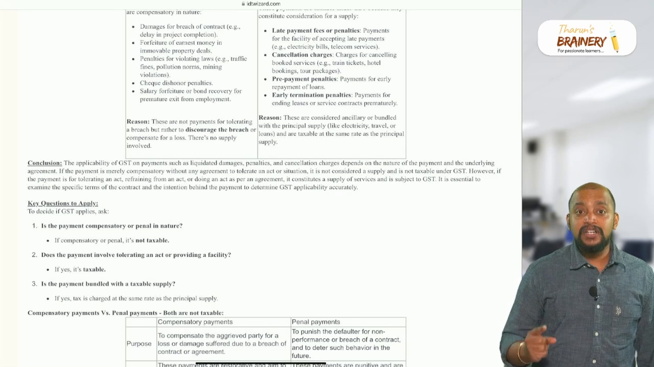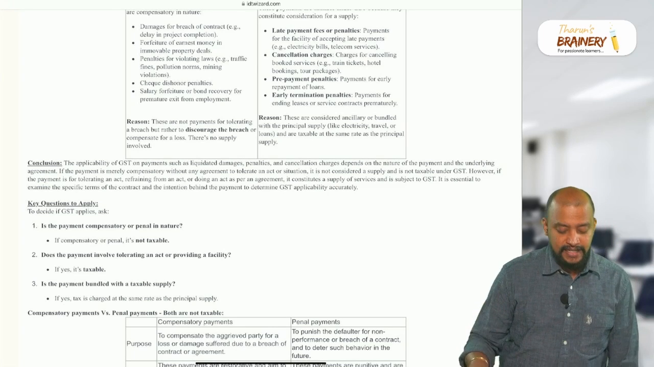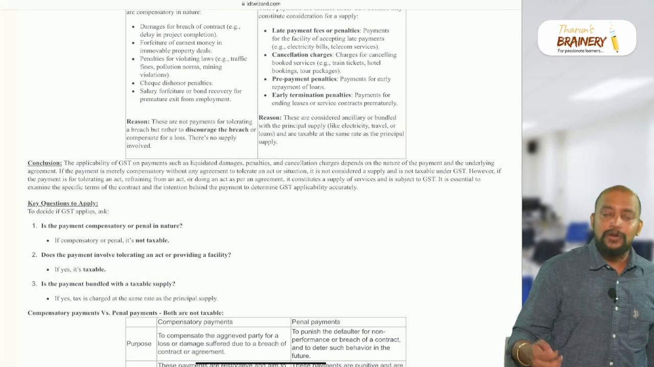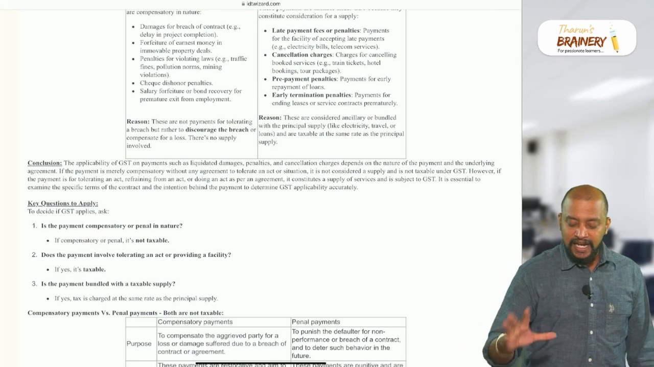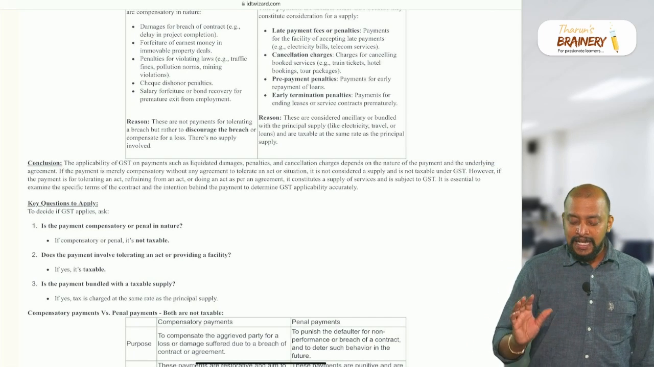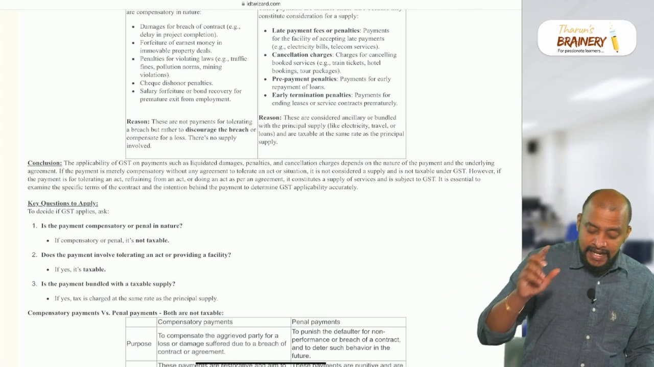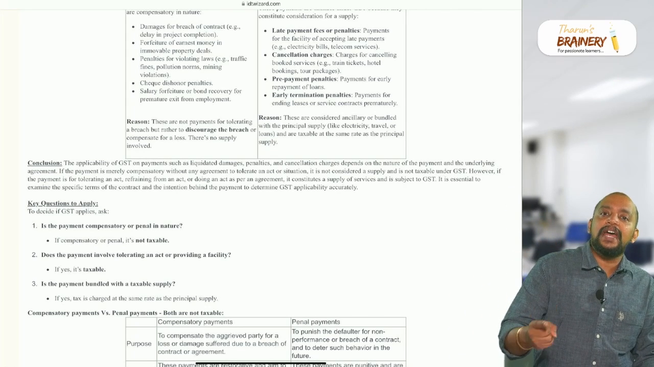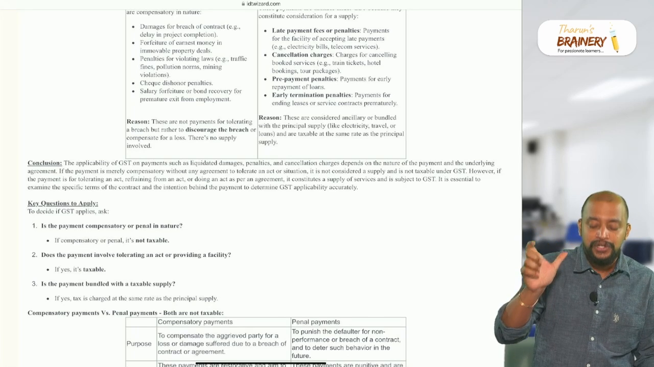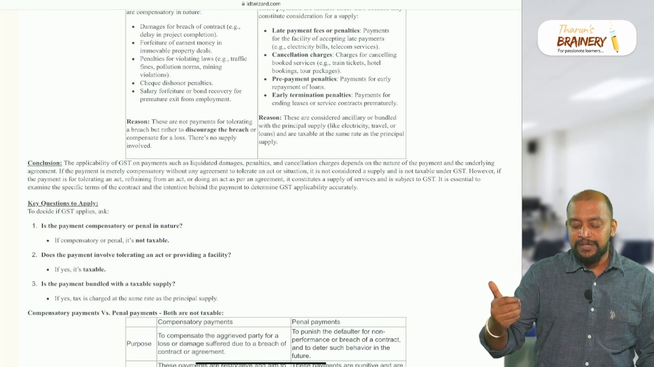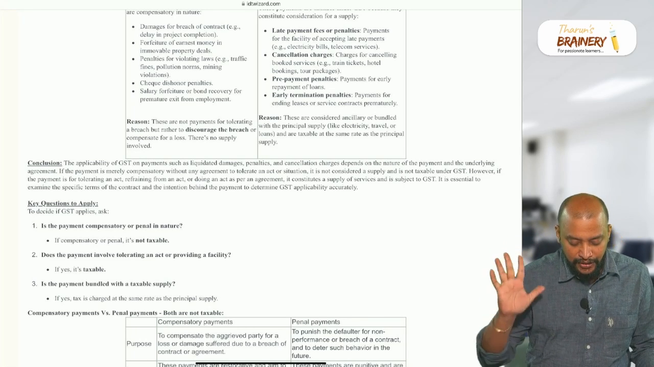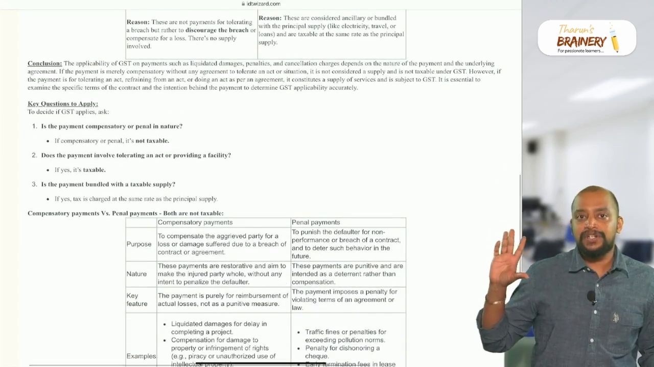However, if the payment is for tolerating an act or refraining from an act or doing an act as per the agreement, it constitutes supply of service and is subject to GST. It is essential to examine the specific terms of the contract and the intention behind the payment, to determine GST applicability accurately. So what are the key questions to apply?